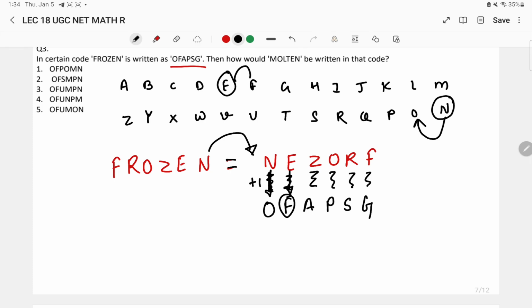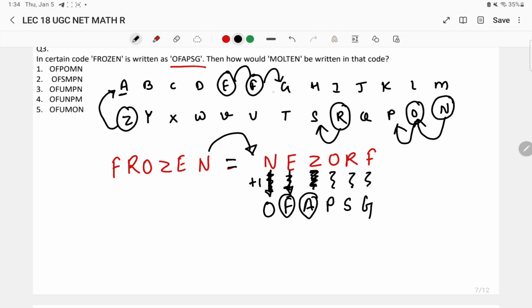Now look here, for Z plus 1 they are considering the letter A, because no alphabetical letter comes after Z, so they have restarted the alphabetical series from the start. So for Z they have used the code A. Similarly, for the letter O they have used the code P. For letter R they have used plus 1, that is S. For F they have used plus 1, that is G.